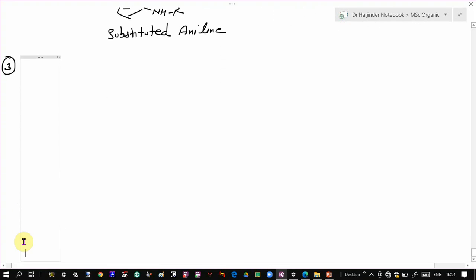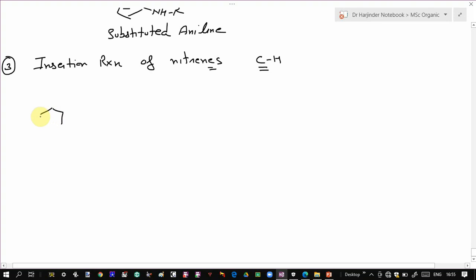Insertion reaction of nitrenes. These nitrenes also undergo insertion reactions into carbon-hydrogen bonds to give the corresponding substituted amine derivatives, just like in the case of carbenes. For example, if you have cyclohexane, a large number of carbon-hydrogen bonds are there, and you treat it with, say, an azide upon heating.